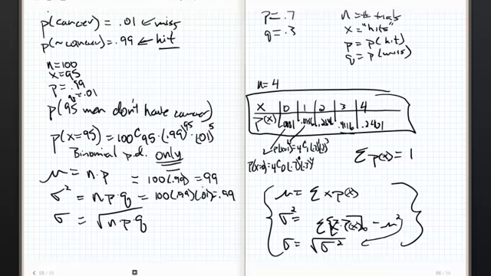The variance is 100 times 0.99 times 0.01, which in this case is 0.99, right? 99 times 0.01. Now, that's completely coincidental. That's totally coincidental that it worked out the way that it did. Maybe I could pick better numbers when I do it in the future, but it is what it is. All right? And then, of course, standard deviation is just the square root of all that. So the square root of 0.99 is, can't do that one in my head, pretty close to 1, but it's not, it's 0.995.